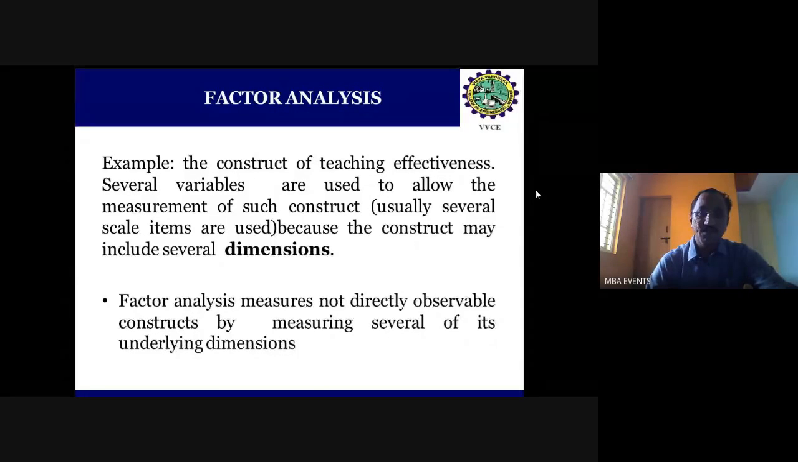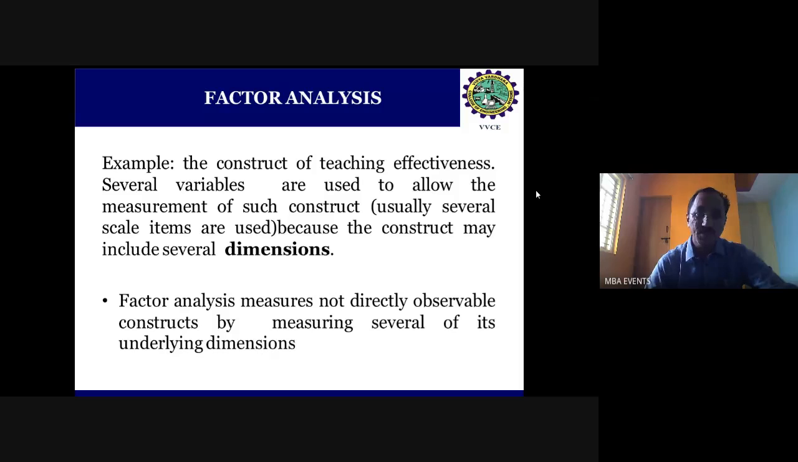Suppose in evaluating teaching effectiveness, we consider various variables and various pedagogical tools. We can consider how pedagogical tools can be analyzed and used by the various teachers, depending upon the individual teacher's behavior. On the other hand, the faculty's behavior we can take as one parameter, and through that we consider various pedagogical tools. This helps to identify the dimensions of either the behavior of the teacher or the pedagogical tools. Similarly, factor analysis measures not directly observable constructs by measuring several of their underlying dimensions.